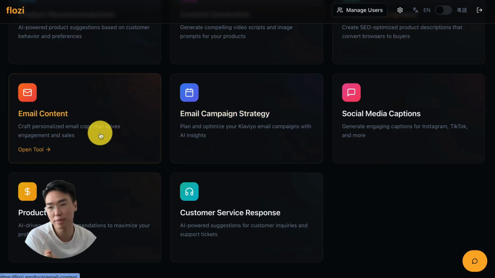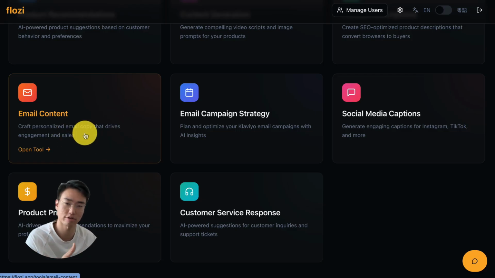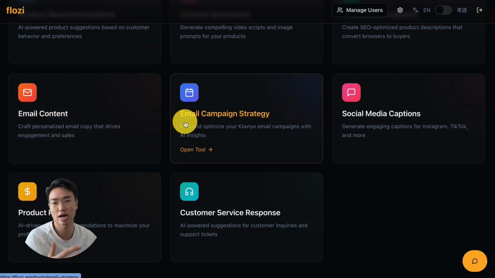Okay, for those people who are doing 10 to 20 orders, or those who already have email signups, you can use your email content to copy your emails, which I will show you down the road, your email campaign strategy, which is your funnels, which normally costs 10 to 20K for an agency to do.